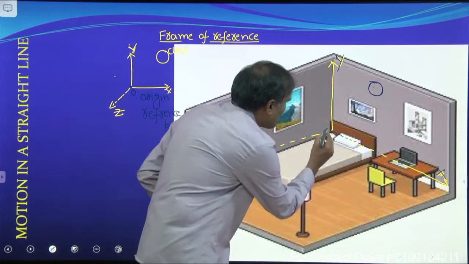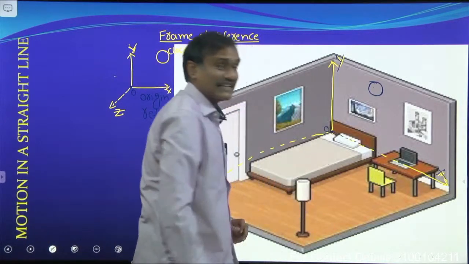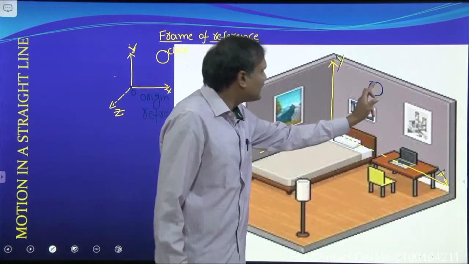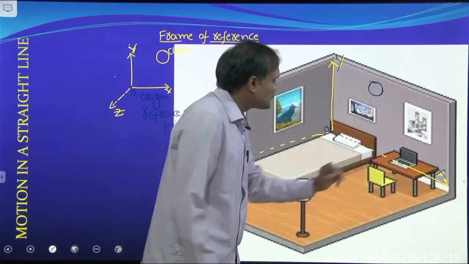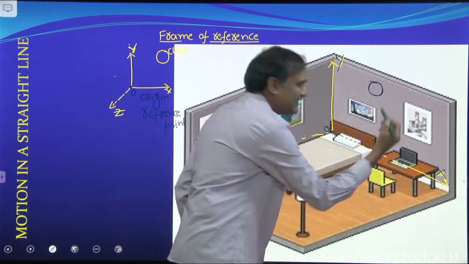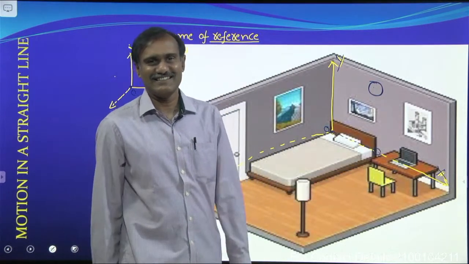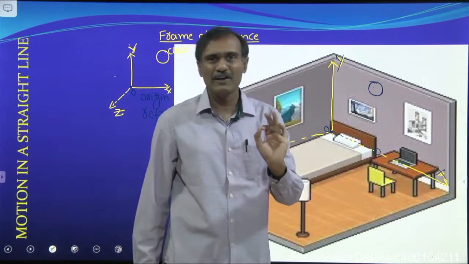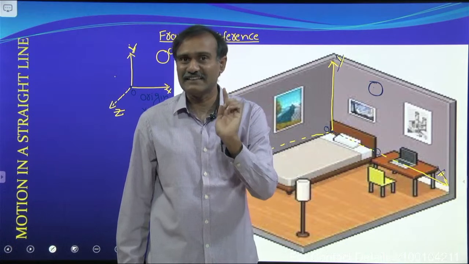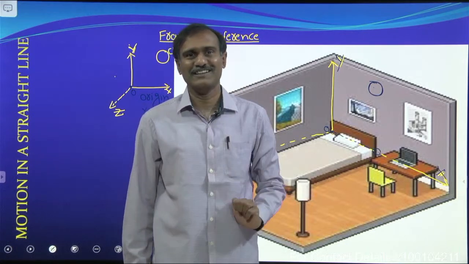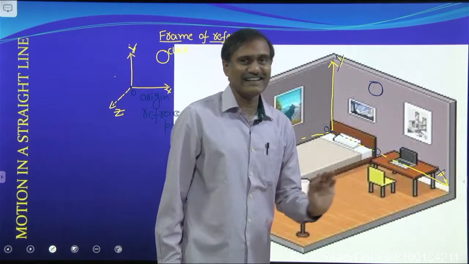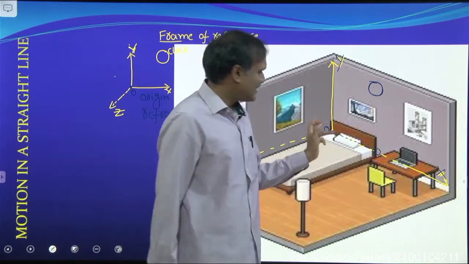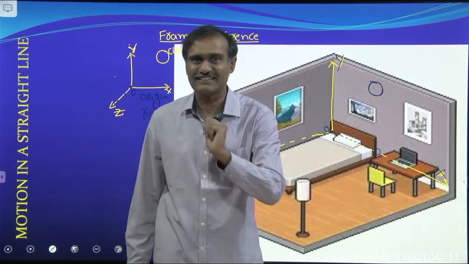So, I want to consider this corner as reference point. With respect to that reference point and with respect to time, what happens to the position of that ant? Its position changes and it is moving along x axis. So, we can say that it is in a straight line motion. I also call it one dimensional motion, because it is moving along only one axis.